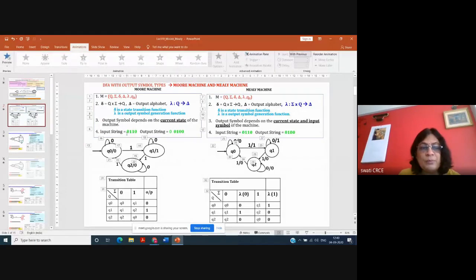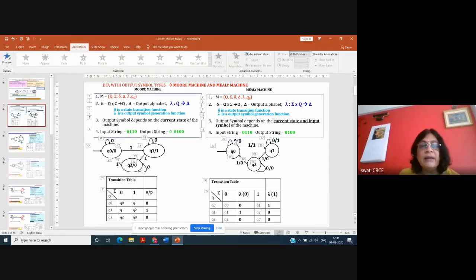For example, if your input string is 0110, you may have a machine that will generate the output as A A B A. Means 0 converted to A and 1 converted to B. So in that case, your sigma is 0 comma 1 and del is A comma B. Okay, I can design a machine where if my input is 0110, I can create a string such as AABA. Means 0 converted to A and 1 converted to B. In that case, my sigma will be 0 comma 1 and my del will be A comma B.